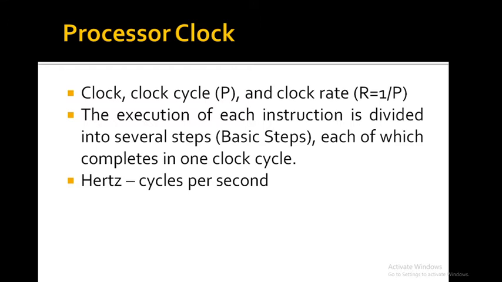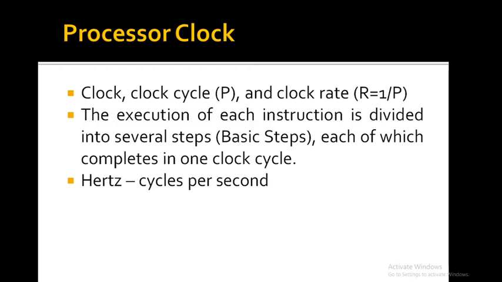The length P of one clock cycle is an important parameter that affects the processor performance. The inverse of P is the clock rate, R = 1/P, which is measured in clock cycles per second.